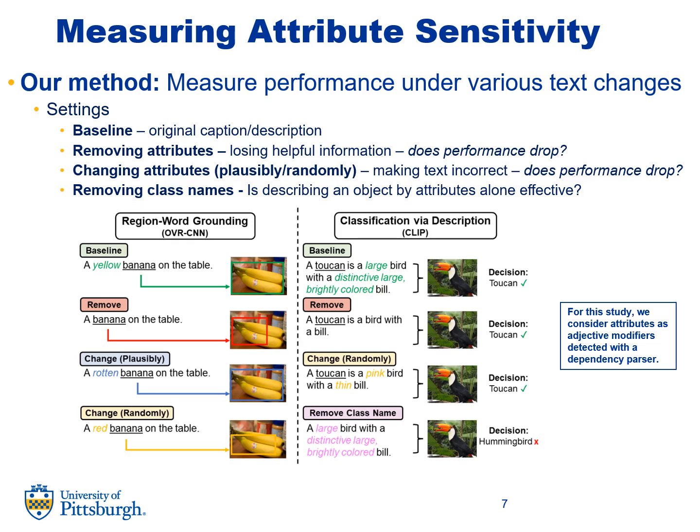We posit performance should drop in an attribute-sensitive model when changing the attributes, as text can be made incorrect. Lastly, we stress test attribute understanding by removing class names. As humans can often know an object's identity given a visual description, we aim to see if describing an object by its attributes alone is possible.